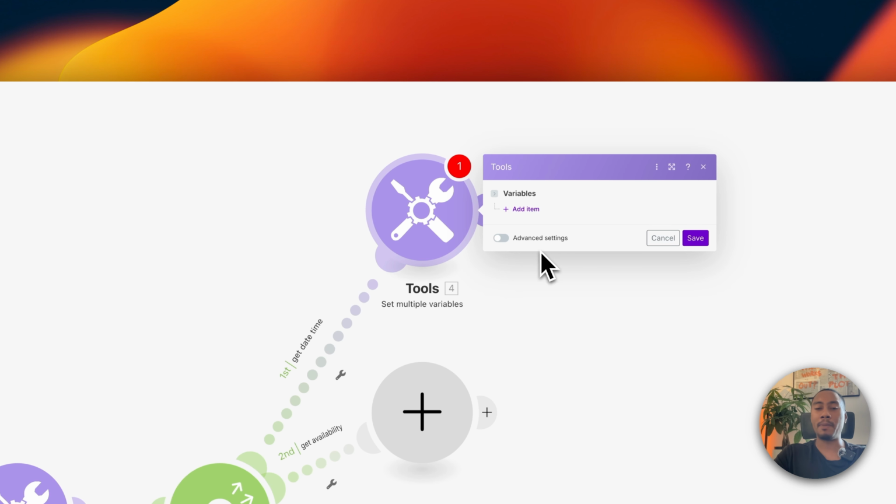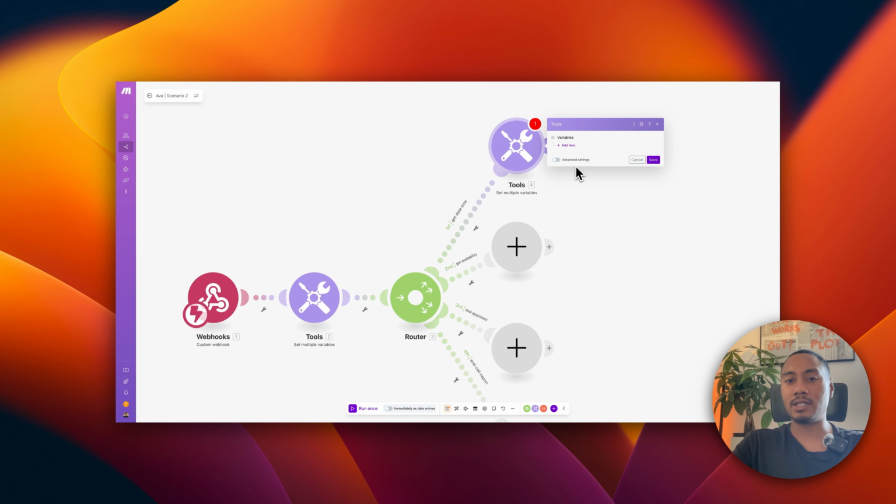And we're going to use Make's built-in functions such as date or now so that we can provide the current date and also the upcoming days over the next 7 days, so that Ava has as much context as possible when users say things like next Monday, next Wednesday, or early next week. Ava will be able to process or parse that natural language and use this tool's response